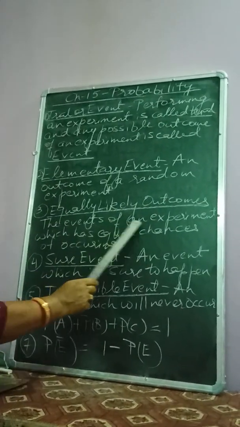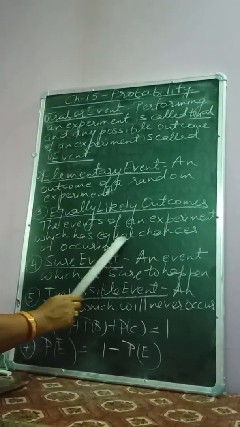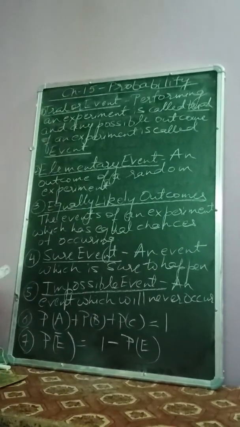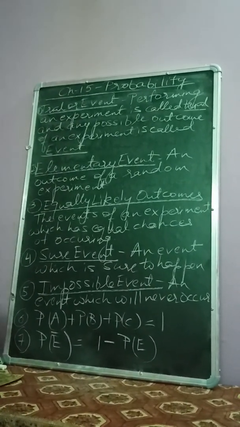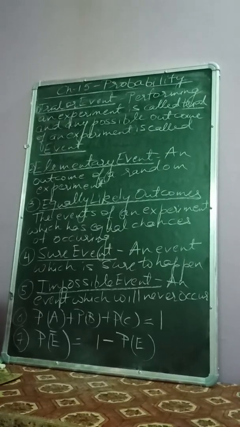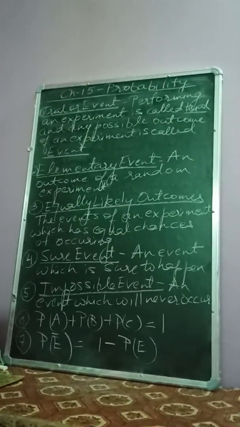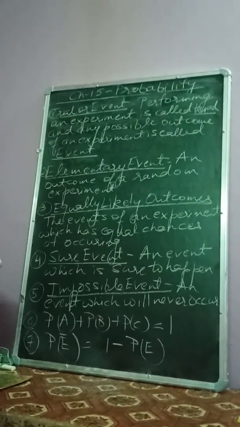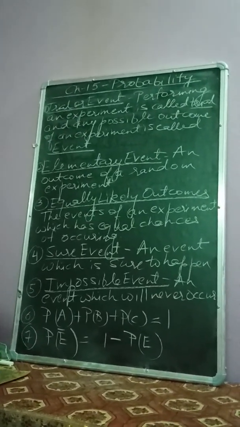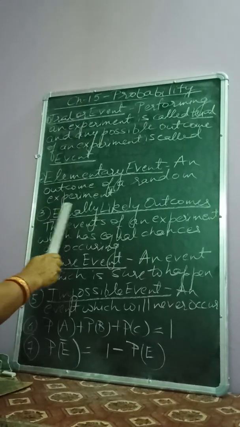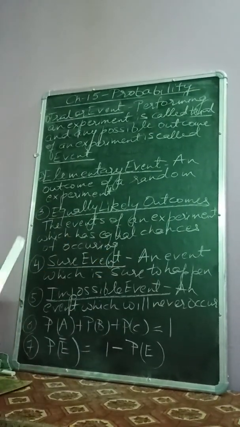The events of an experiment which have equal chances of occurring are called equally likely outcomes. For example, if we toss a coin, then the chance of getting a head is 1 by 2 and the chance of getting a tail is also 1 by 2. So, these are called equally likely outcomes.